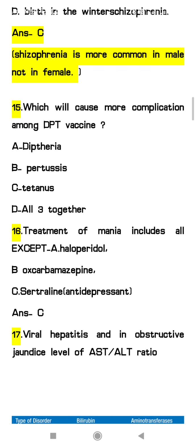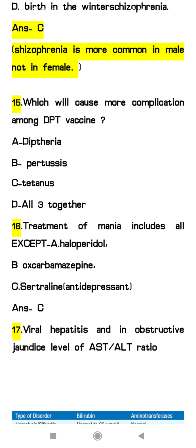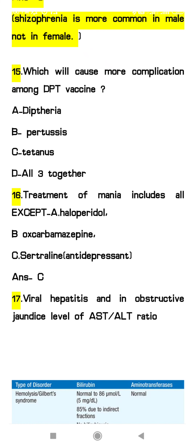Next question, treatment of mania includes all except: option A, haloperidol; B, oxcarbazepine; C, sertraline. So the answer will be C, because sertraline is an SSRI, so we can use it mainly in cases of depression as an antidepressant.